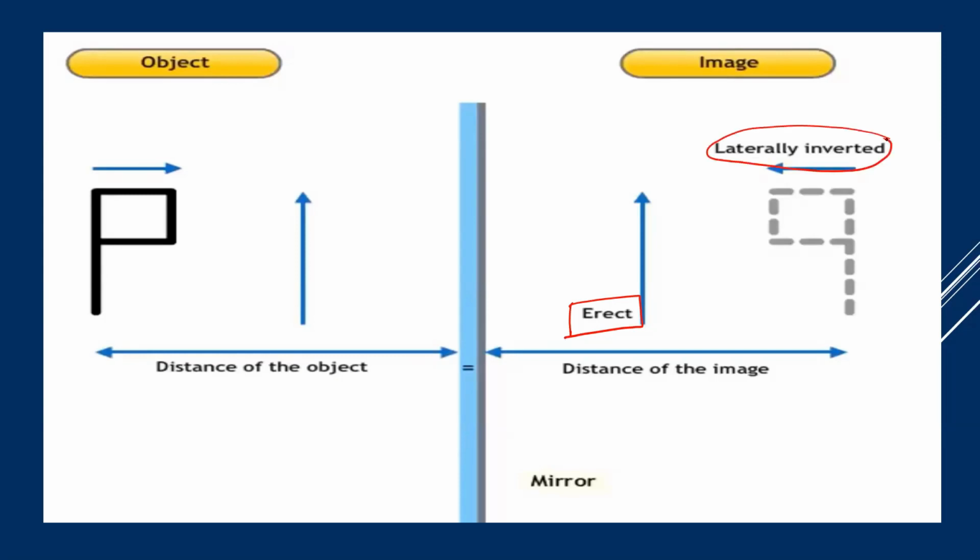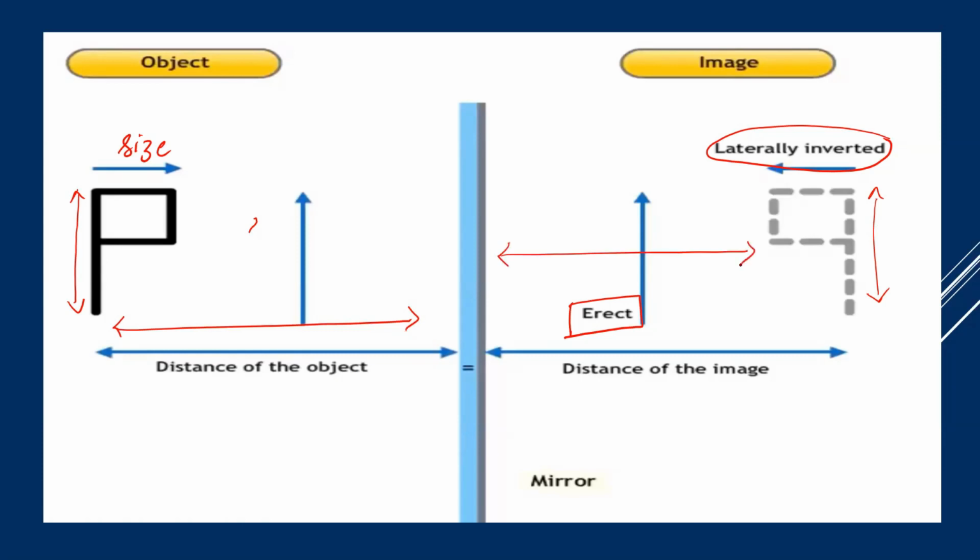Third thing, it is of the same size. If, for example, this is 10 centimeters, the image will also be 10 centimeters. It has the same size and it is at the same distance. So if I have kept the object at a distance of 1 meter, I am going to see the image at a distance of 1 meter behind the mirror.